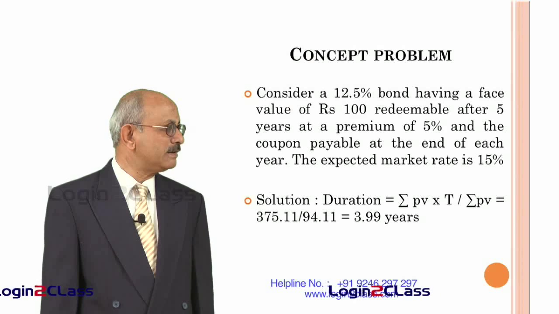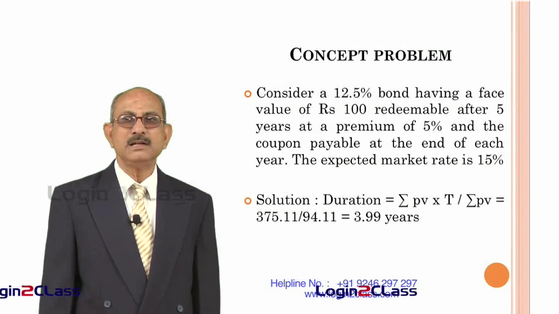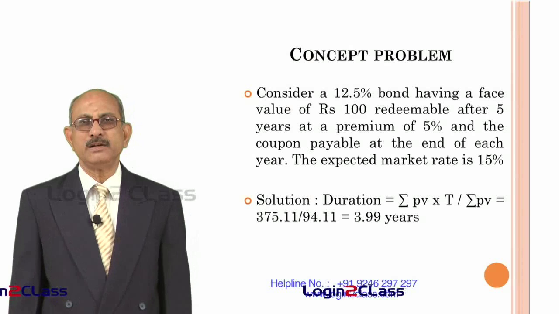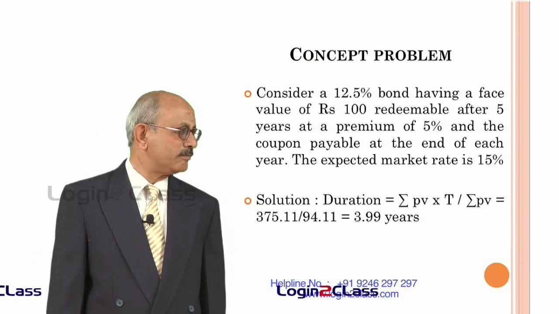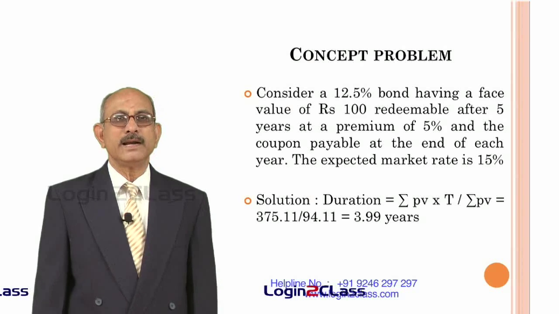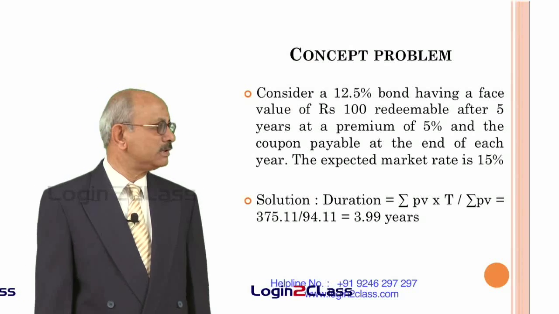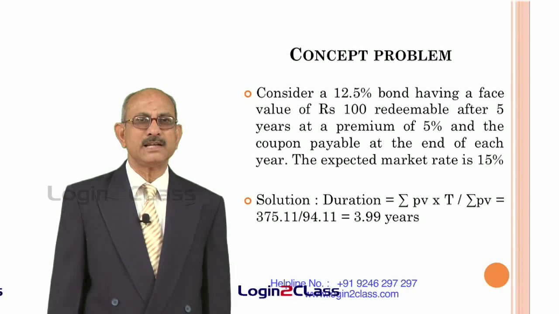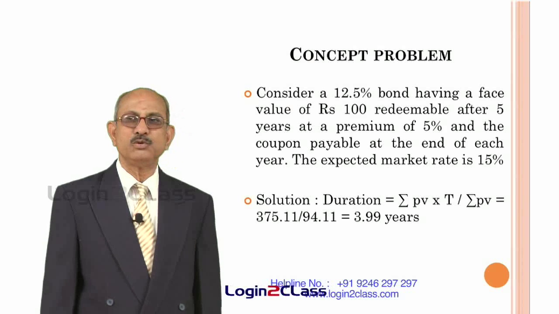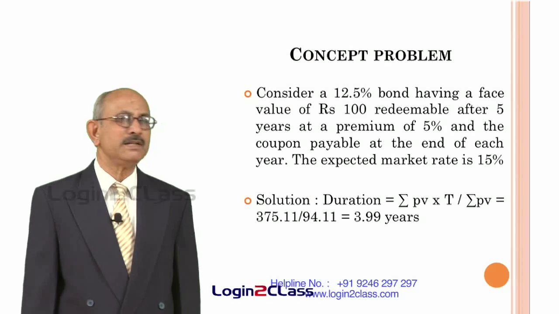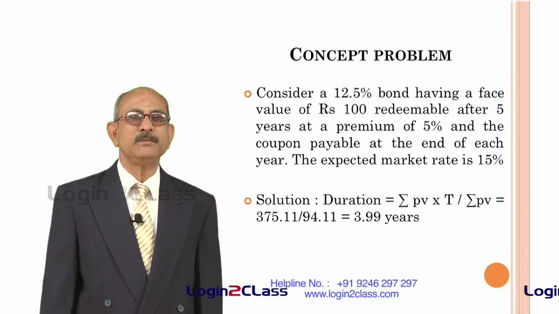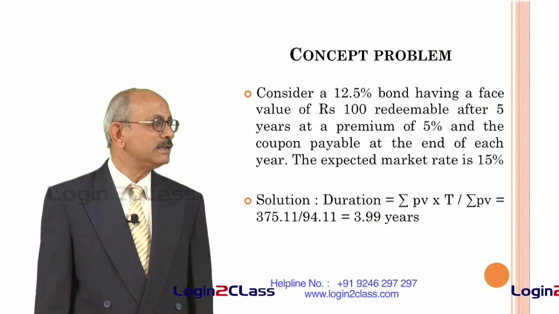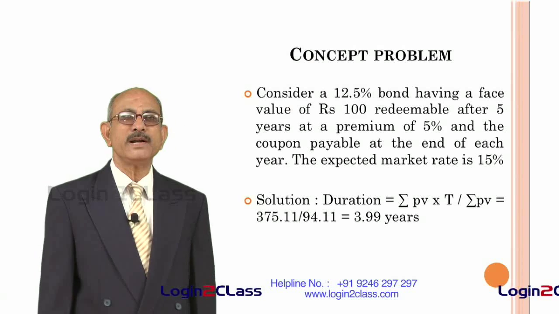that will give you the figure of 375.11, that is the total of all the present values multiplied with the T and then summed up. And again only sum up the present values of all these 6 cash flows, that will come to 94.11. So, you divide 375.11 by 94.11, that will give you 3.99 years. That means the duration of the bond is 3.99 years.